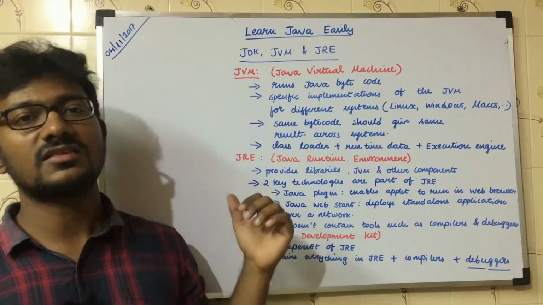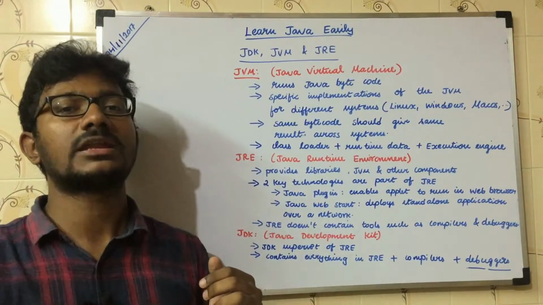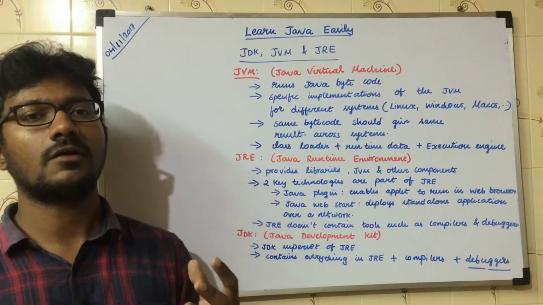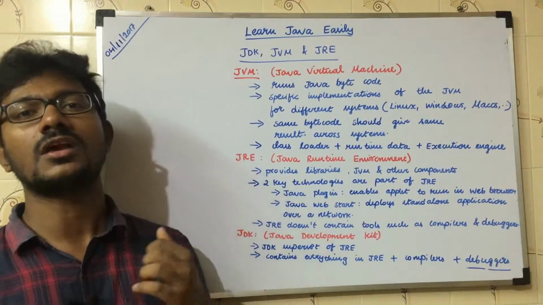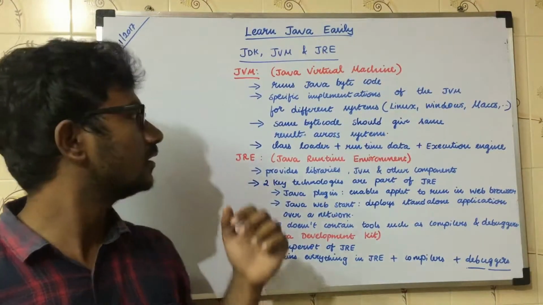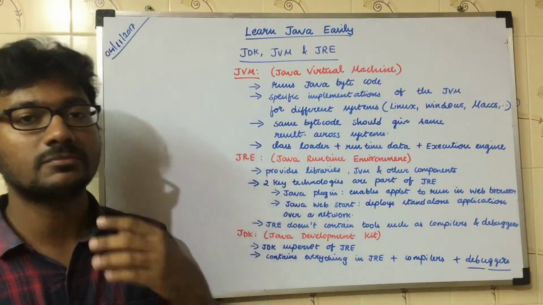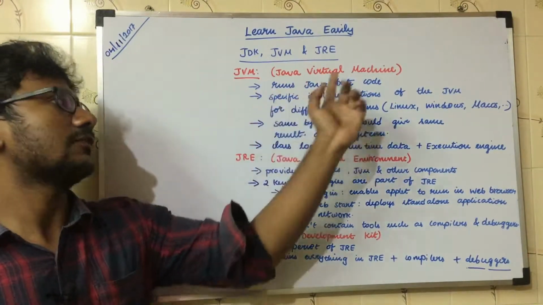Here, what it does is it tries to run the Java bytecode. In the previous video, we talked about the Java bytecode. Java bytecode is the important thing that makes Java a platform independent language. JVM runs that, JVM executes that, and JVM does everything on Java bytecode.